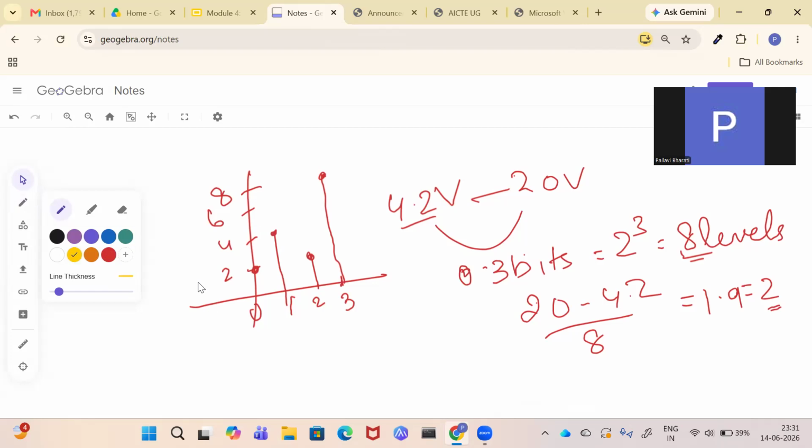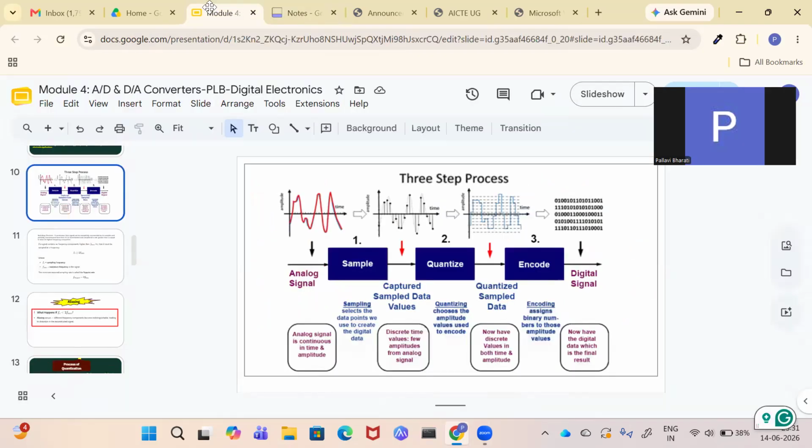If I say that this 2 will take the value 001 or 010, then all these levels will now have 3 bits of representation. So that is one thing. Now this 3-step process is clear, I guess: how we sample, quantize, and encode.